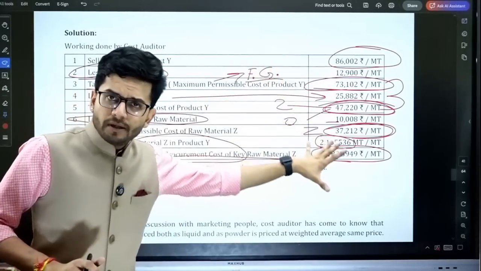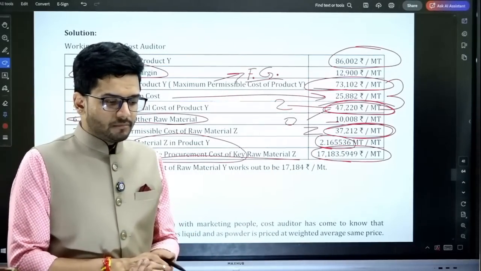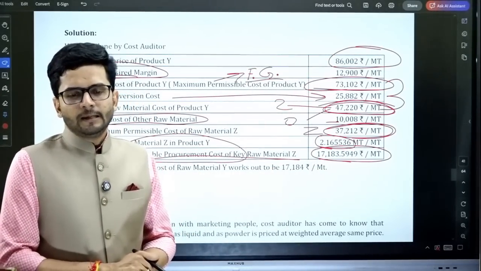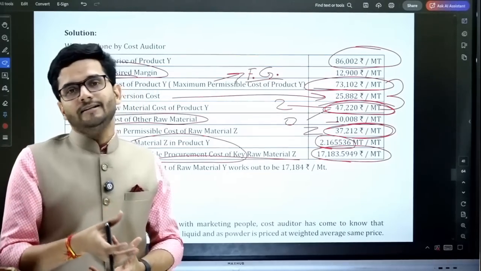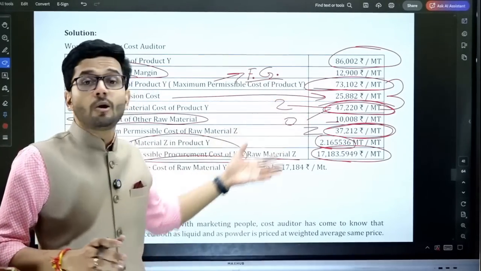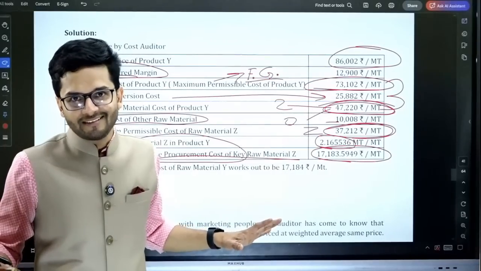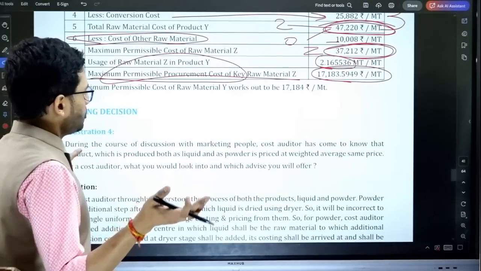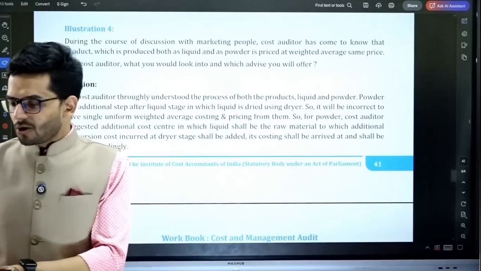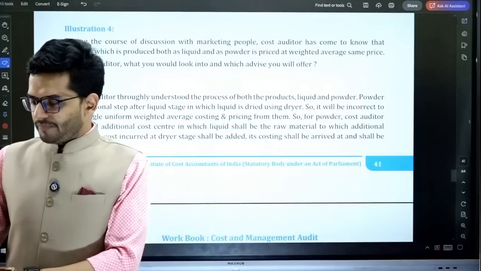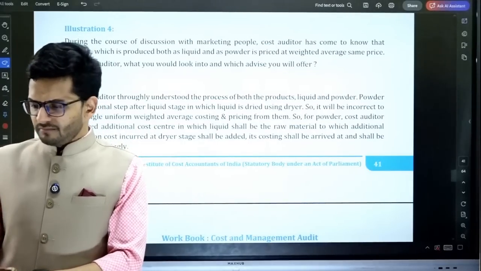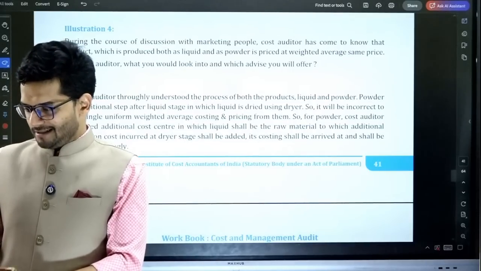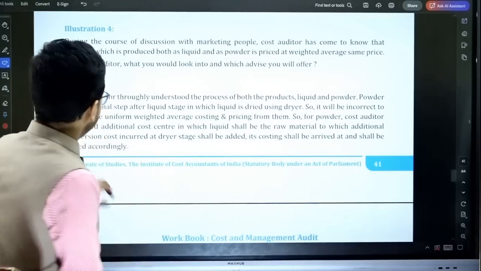So yes, a little complicated calculation, but a very straightforward one, guys. A very simple one once you understand. So understand it well. It seems to be complicated, but it is not that complicated. You're a costing student, guys. Costing students should find these small costing problems a cakewalk. These are not difficult at all for costing students. Yes, sir. Got it.